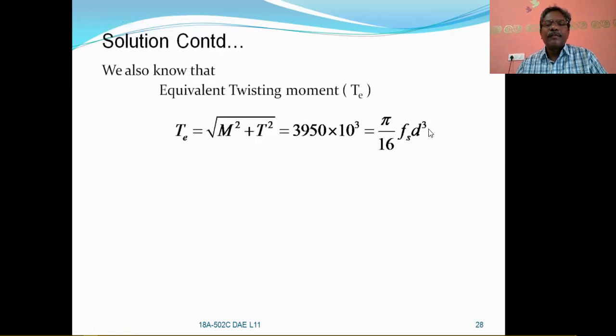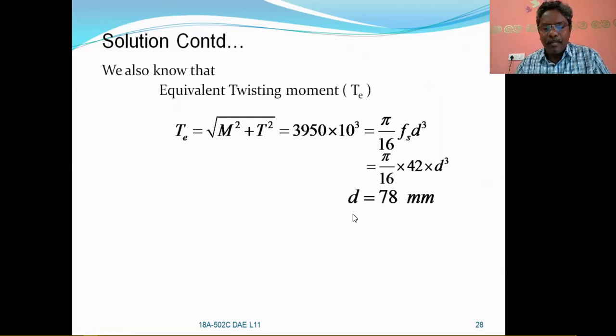So pi by 16 Fs d cube. Fs is there for you, T is also there for you. Then you will get the diameter of the shaft as 78 mm. So this you can round off to the next tens, that is 80 mm. So the diameter of the shaft in this problem is 80 mm.